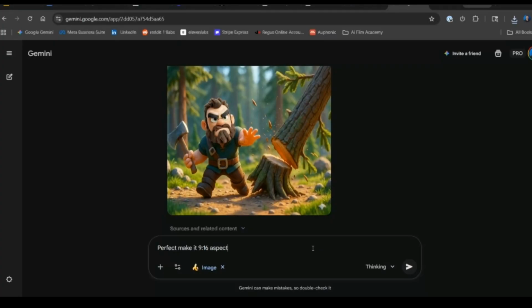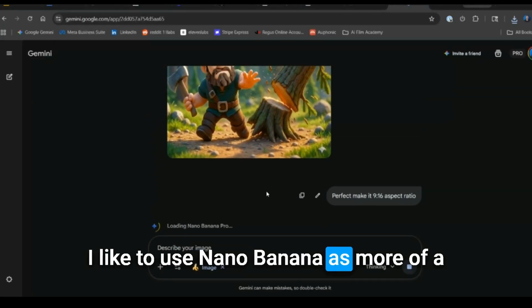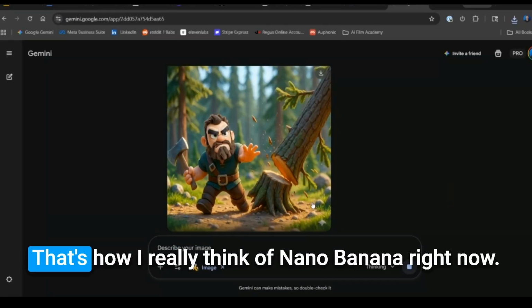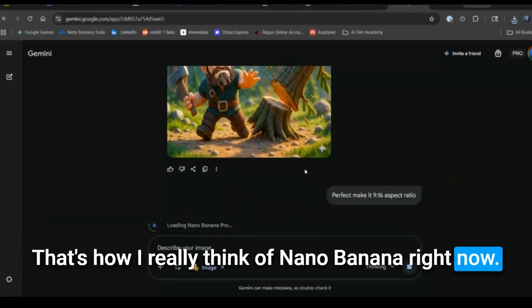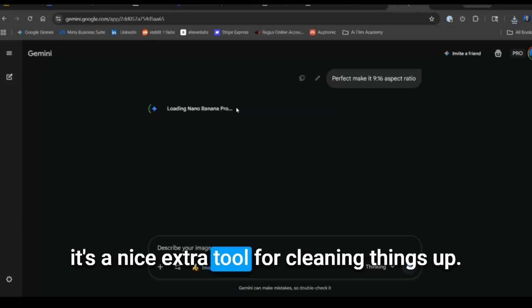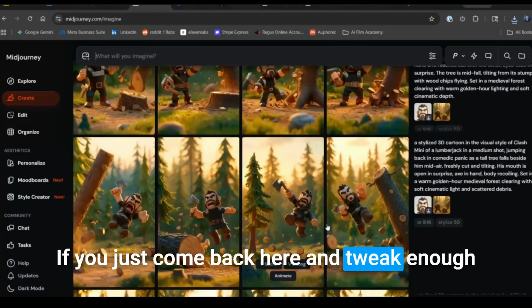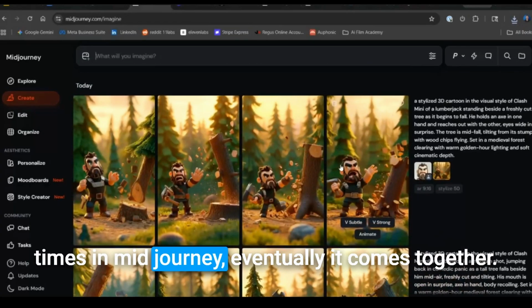Make it 16. I like to use NanoBanana as more of an image editor, almost like Photoshop. That's how I really think of NanoBanana. It's a nice extra tool for cleaning things up. If you just come back here and tweak enough times in Midjourney, eventually it comes together.